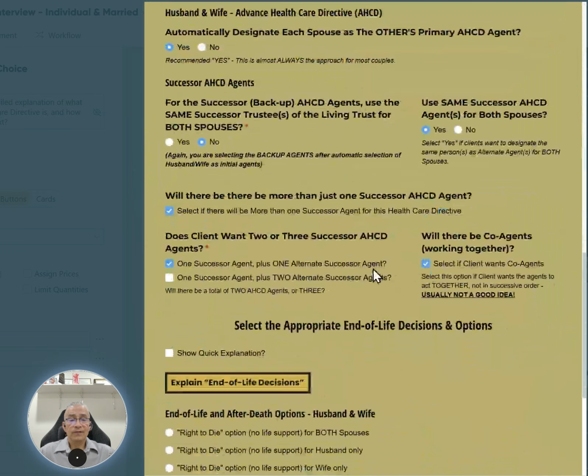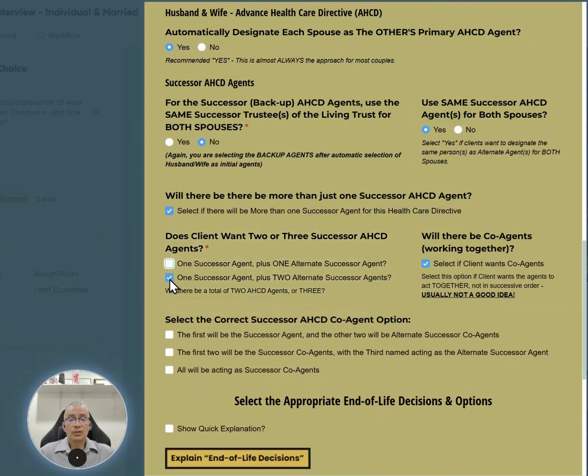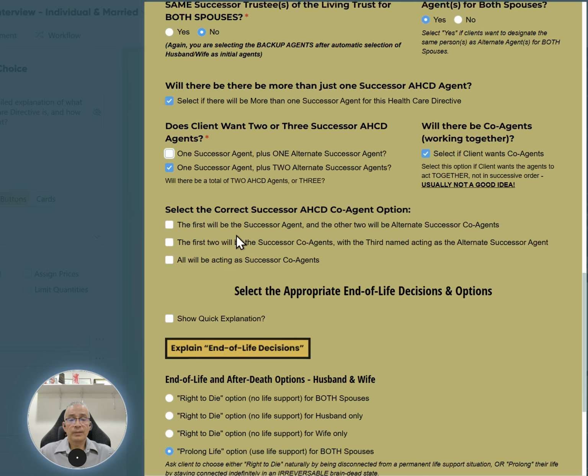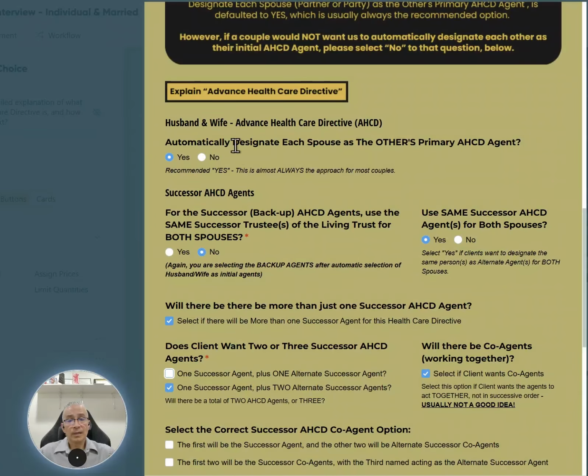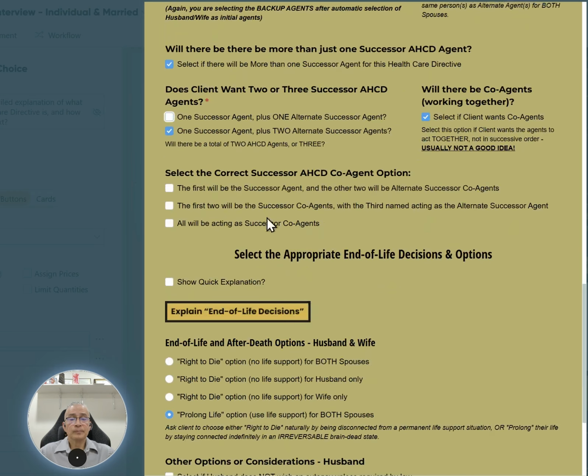And of course, if they decided to go with one successor agent plus two alternate agents and co-agents, then there's going to be further options to select how those co-agents will work amongst those three. There'll be a total of three backup agents, a successor and two alternates, again after the initial spouse as the primary agent.